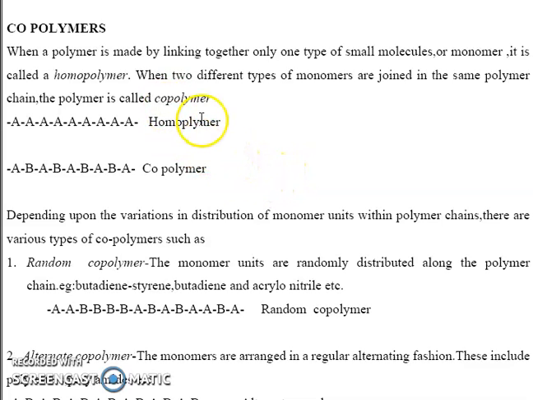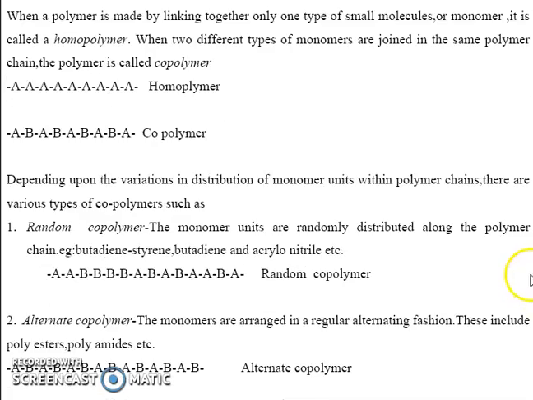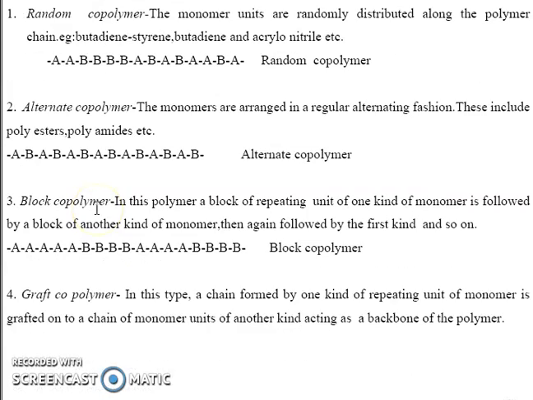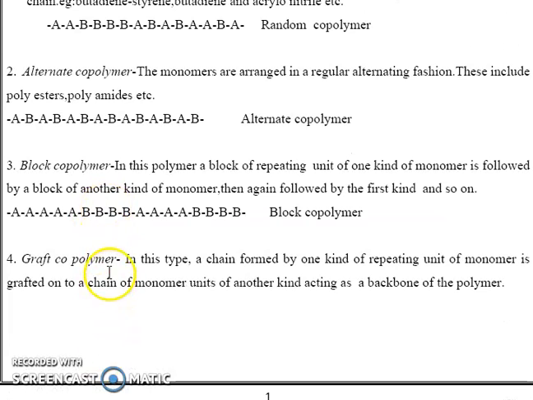And second is copolymer. Copolymer means when two or more different types of monomers are joined together. Copolymers are classified into four types depending on variations in the distribution of monomer units. First, random copolymer. Second, alternate copolymer. Third, block copolymer. Fourth, graft copolymer.